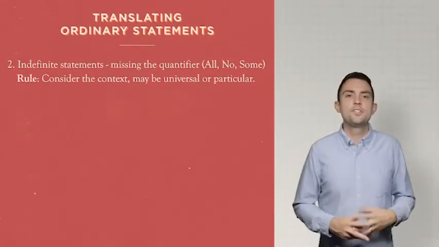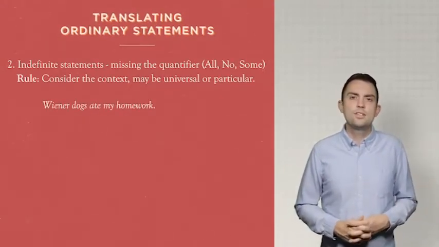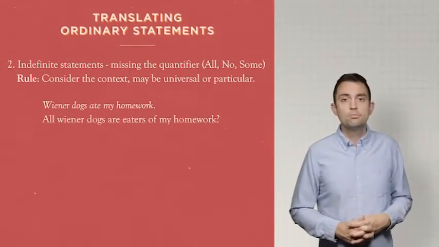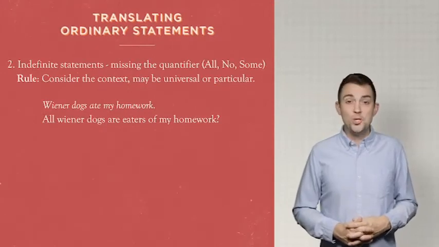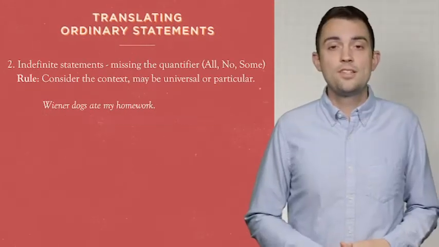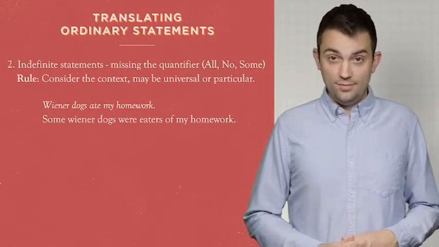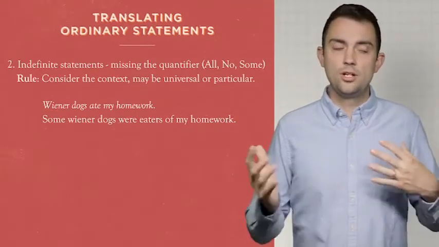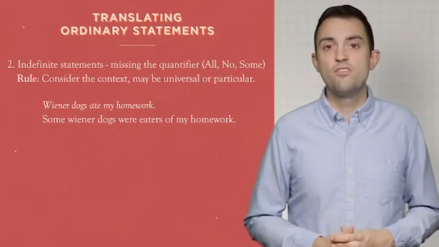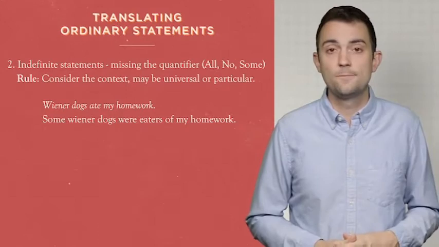So, for example, if the statement, "Wiener dogs ate my homework," showed up in an argument, how would you translate that? Would that be, "All wiener dogs are eaters of my homework"? Probably not. Probably only a few wiener dogs were involved in this heinous incident. So it's better to translate that as "Some wiener dogs were eaters of my homework." That's because the person who is saying "wiener dogs ate my homework" probably means that only a few of those dogs were involved. This indefinite statement would be best translated as a particular.